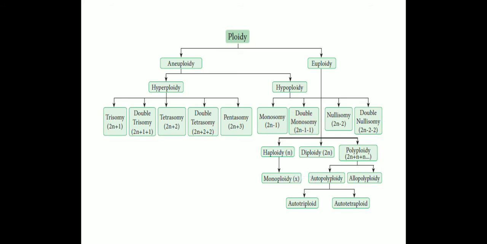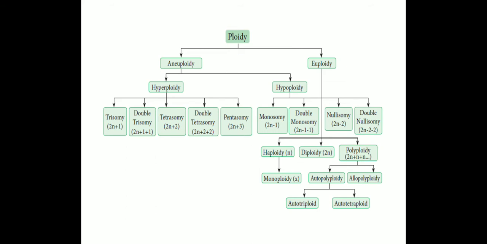Then double monosomy, 2n minus 1 minus 1, so two individual chromosomes are eliminated from the normal number of chromosomes. Next one, nullisomy, 2n minus 2, which eliminates a set of chromosomes from the normal individual. The double nullisomy, 2n minus 2 minus 2.